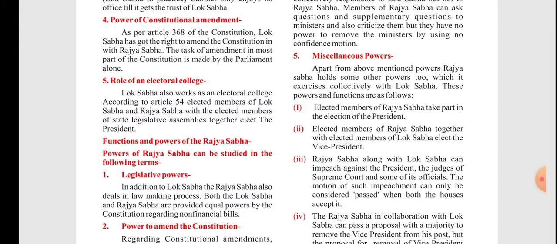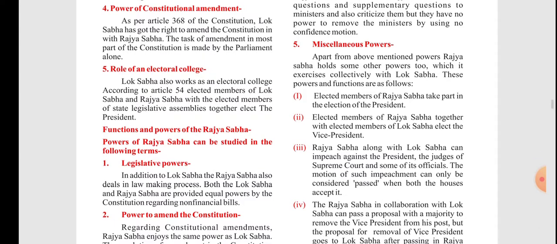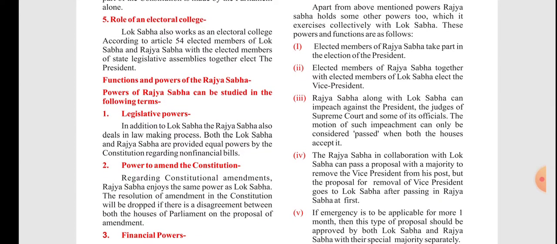The elected members of the Rajya Sabha can participate in the President's election. Elected members of the Rajya Sabha, together with elected members of the Lok Sabha, elect the Vice President. In the same way, the Lok Sabha and Rajya Sabha members elect the Vice President. The Rajya Sabha along with the Lok Sabha can impeach the President.